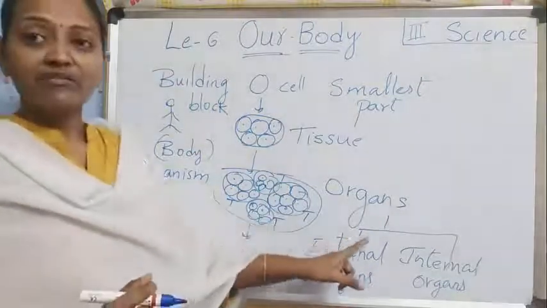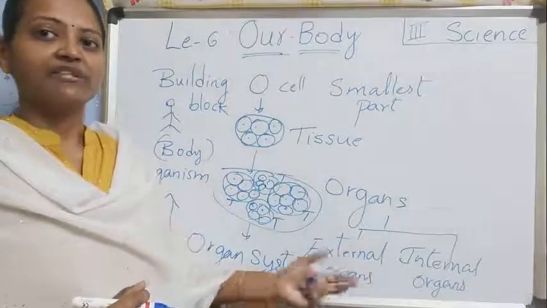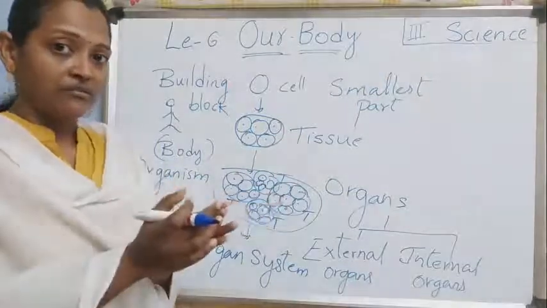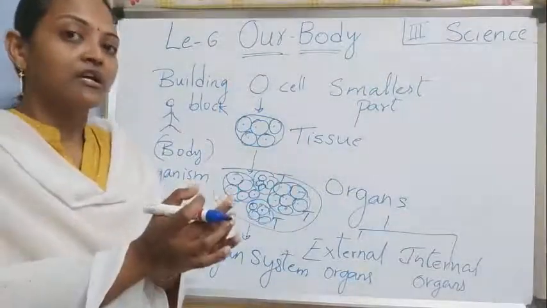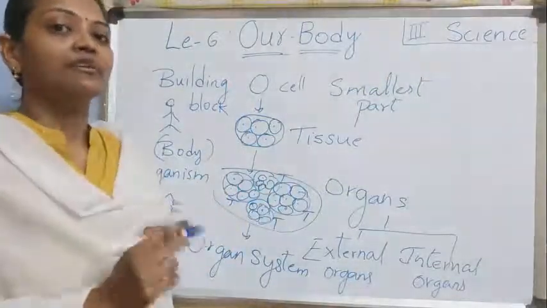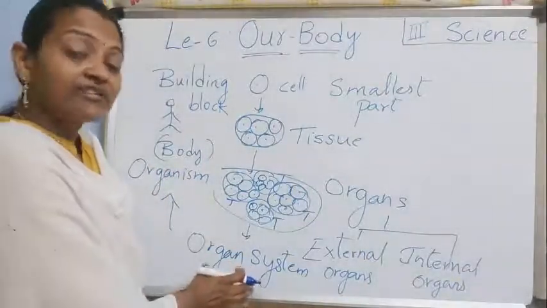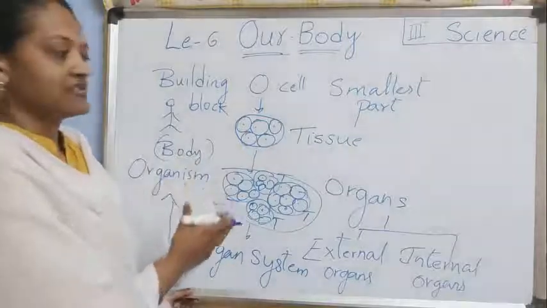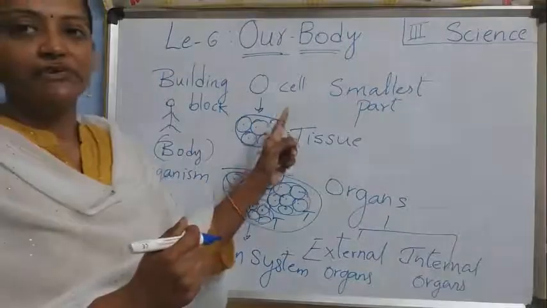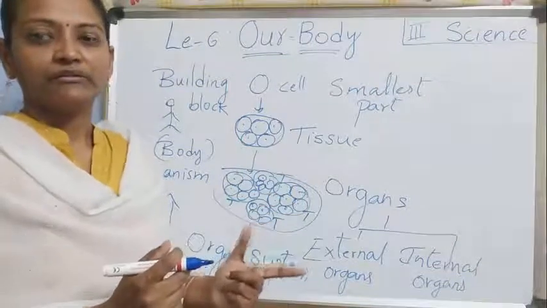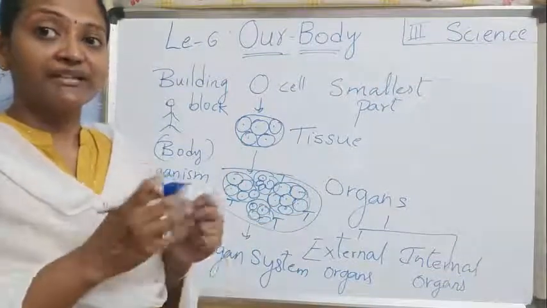So how many types of organs are there? Two types of organs are there. Some are external and some are internal. A group of organs doing a particular job, that one we call an organ system. Like this, so many organ systems are there. Suppose we think of organs like the heart. The heart pumps blood, children.